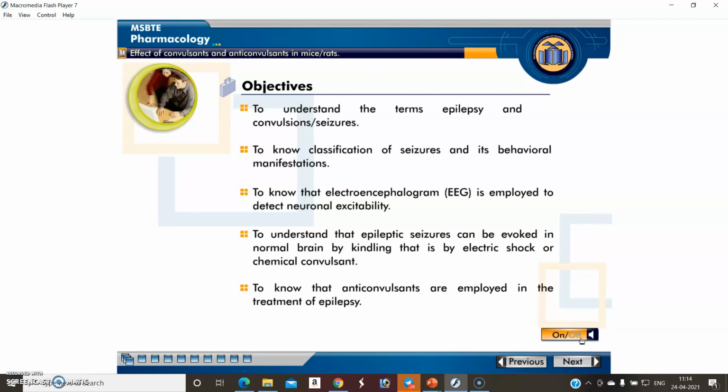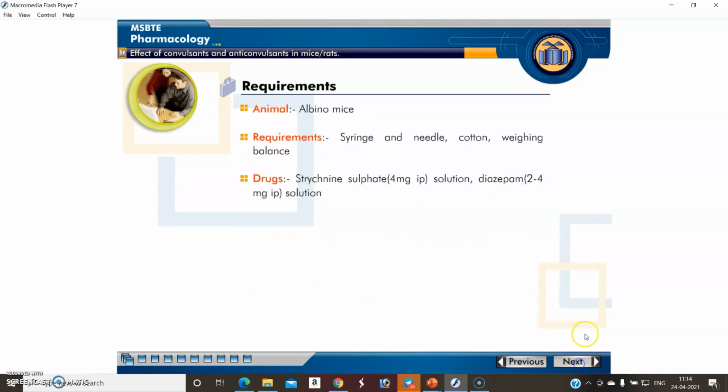Students should be able to understand the terms epilepsy and convulsions, classify the different types of epilepsies or seizures, and explain what is meant by EEG. Then, what changes occur during epileptic seizures, what do we mean by anticonvulsants, and what are the drugs or treatment of epilepsy? These are the objectives of experiment number 20.